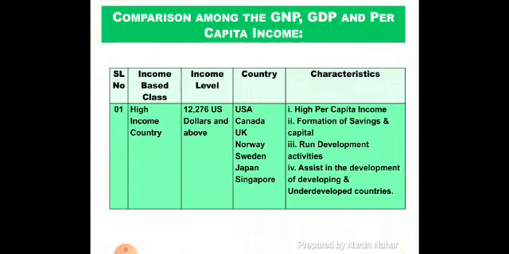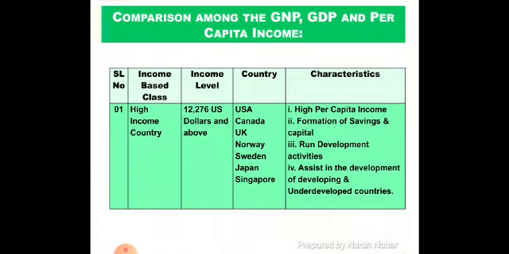Our third and last topic of today's discussion is comparison among the GNP, GDP and per capita income. My dear students, in the slide you can see a chart. The chart is showing first category of income, that is high income country. A country will be considered as a high income country if their income level is $12,276 and above.